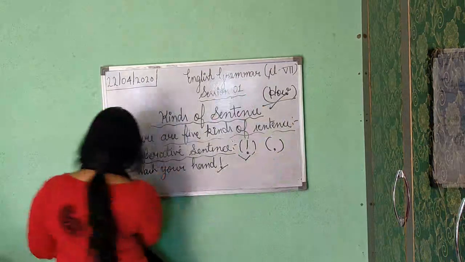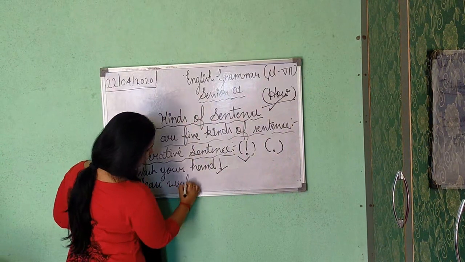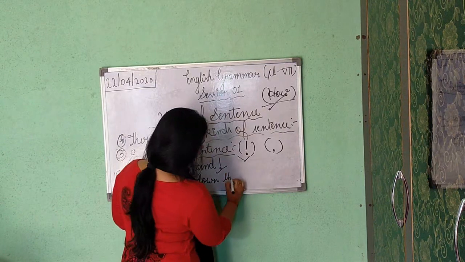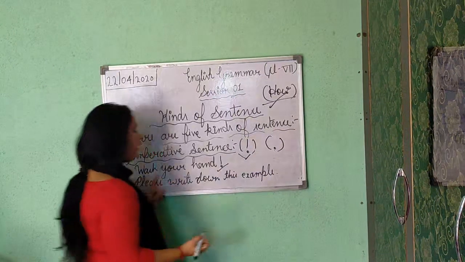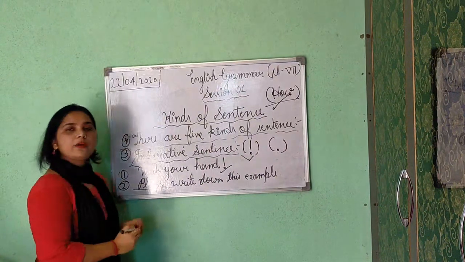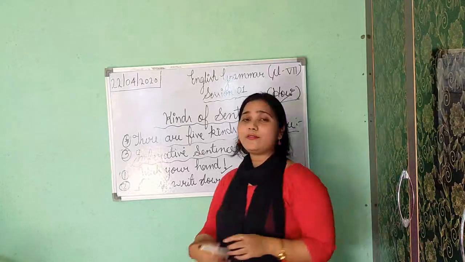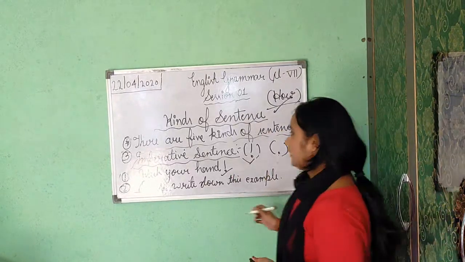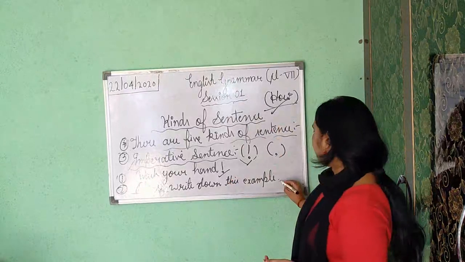Now the second: "Please write down this example." Here you can see, please write down this example. As I have told you, the word please shows request. Please or kindly, these are the words which show request. So I am requesting you, please write down this example. I am requesting here, so it is also your imperative sentence. I am requesting, that's why here I put only a full stop.